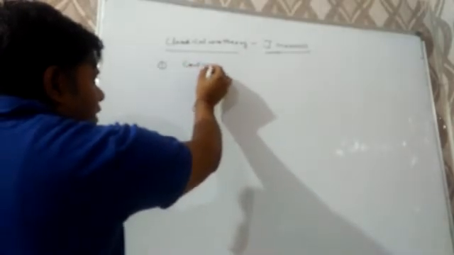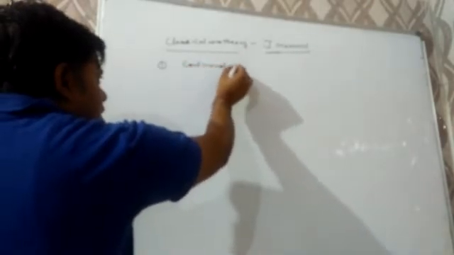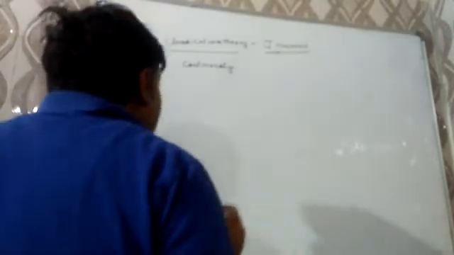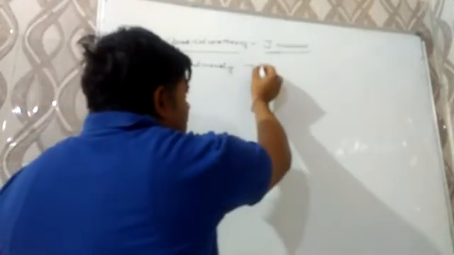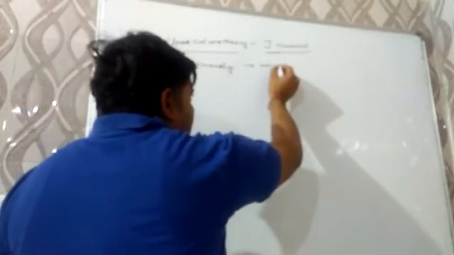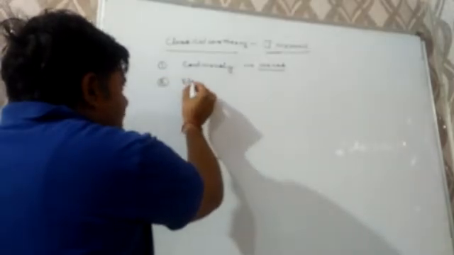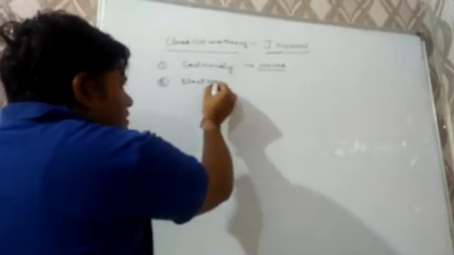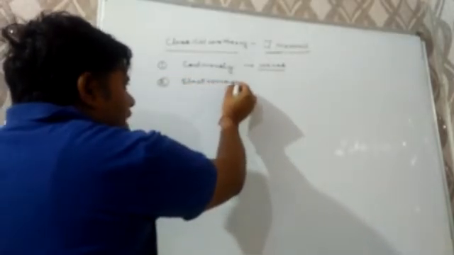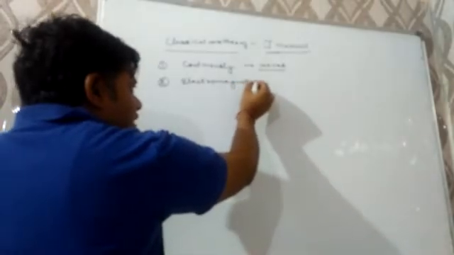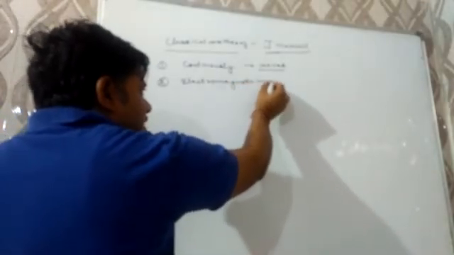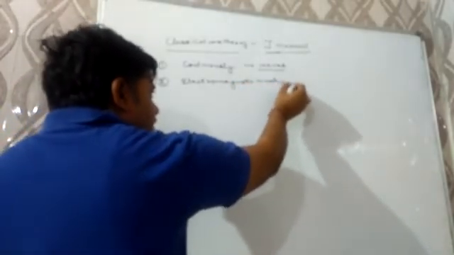Energy is emitted or absorbed continuously in form of waves. Second point, these waves are electromagnetic in nature.